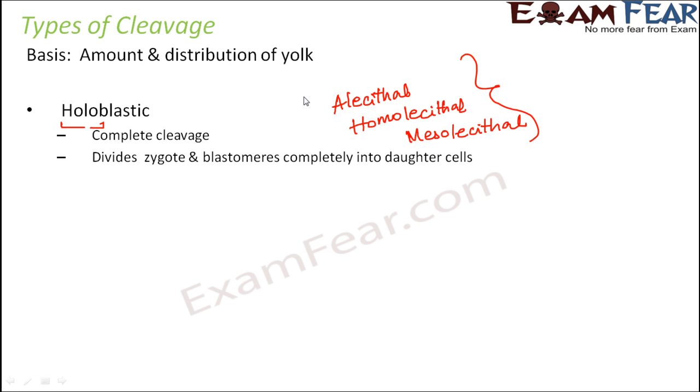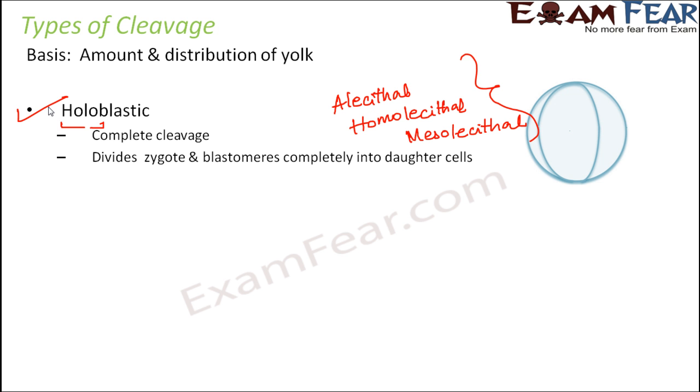So there is no complexity. Homolecithal, the yolk is distributed uniformly. Mesolecithal, it has a medium amount of yolk, so not a heavy amount of yolk. So in all of these types of eggs, the yolk which is present is not concentrated on one side, or it is not present in heavy amount. So there is not much issue with the cleavage, and therefore complete cleavage can take place. So the types of eggs where yolk is present in lesser amount will undergo complete cleavage, because only in those types of eggs it will be possible for complete cleavage to take place.